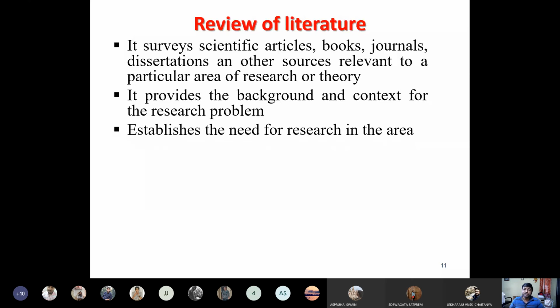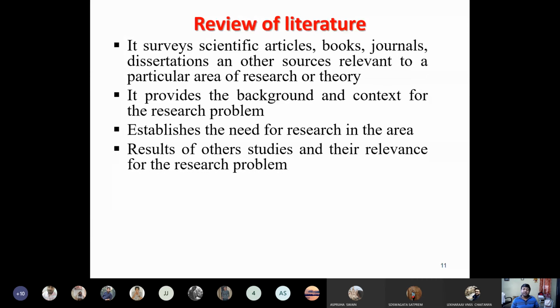Establishes the need for research in the area. You should be very much careful about whatever has already happened in this domain of research, then the results of other studies and their relevance for the research problem. So while you do the research, the literature review, you have to be very careful about the results of different studies; that is highly essential.